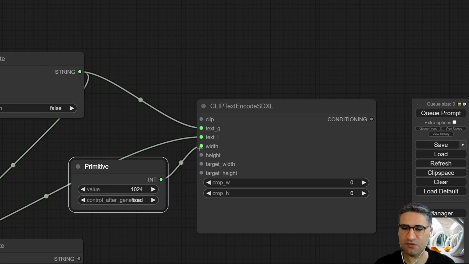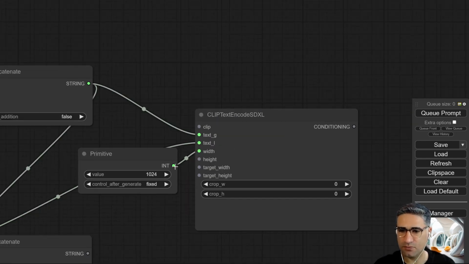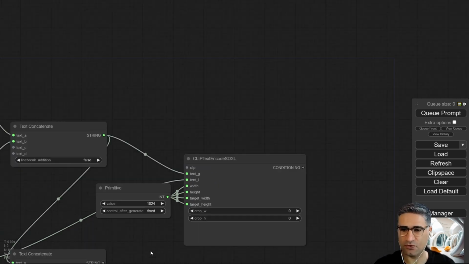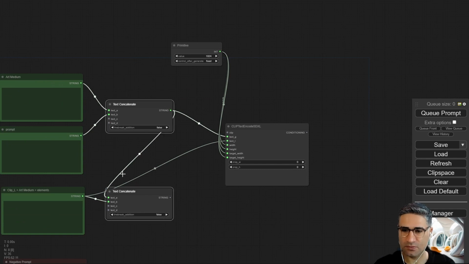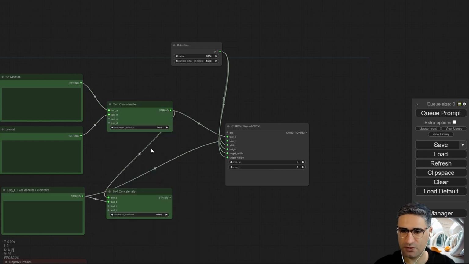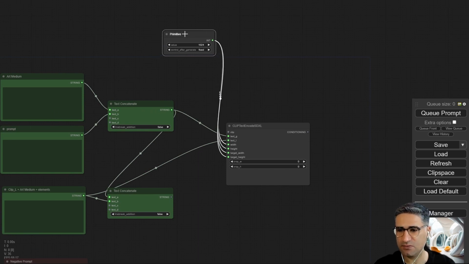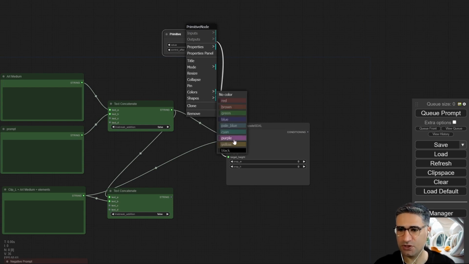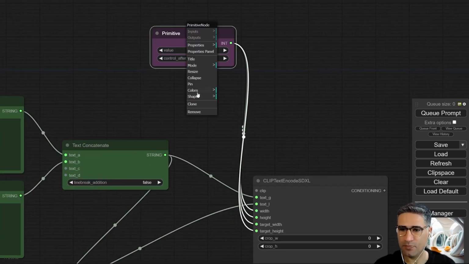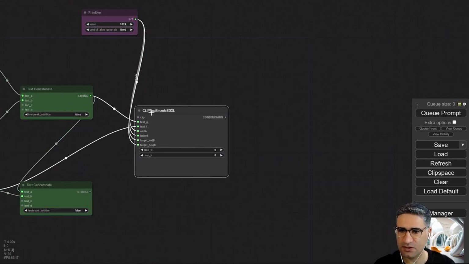If you connect the first primitive to the width, after that you can see some number here. Okay, so you can connect this primitive to these four nodes. Okay, so let me change the color of the other ones to green, so all of them are for my positive prompt. And this is some controller for the clip text, so I prefer to change my controller colors to purple, and set up the